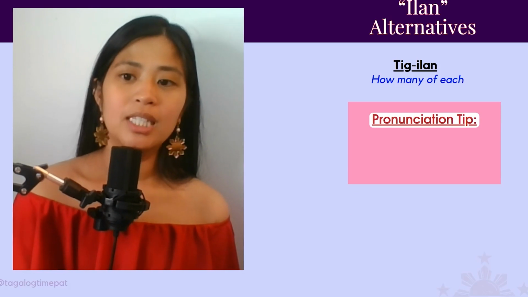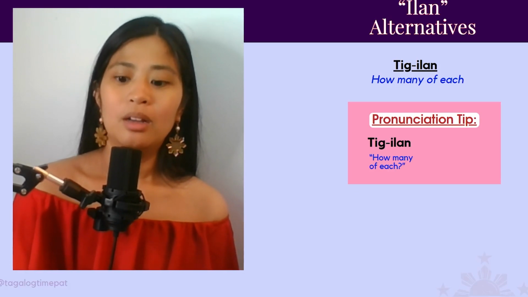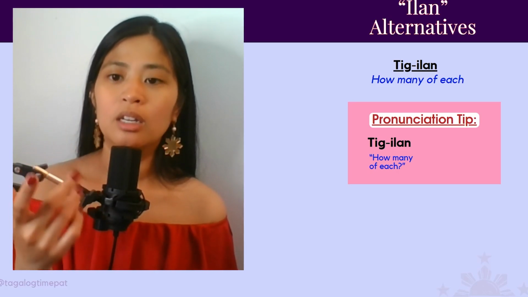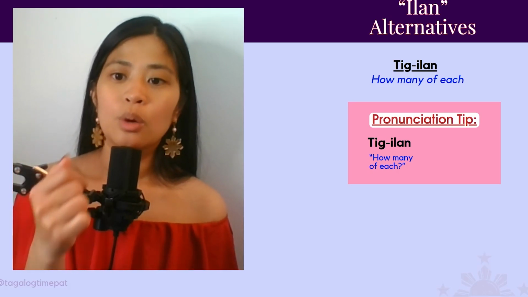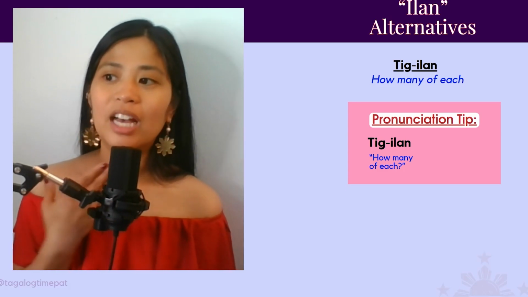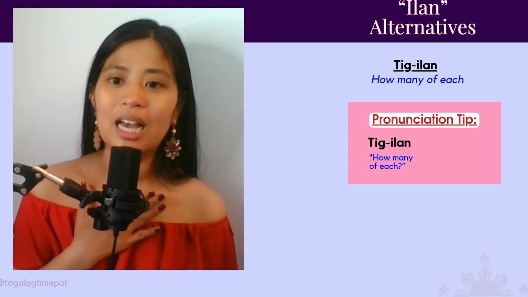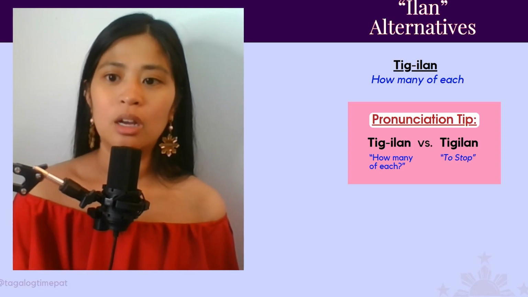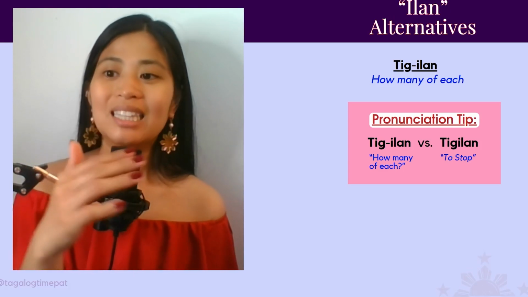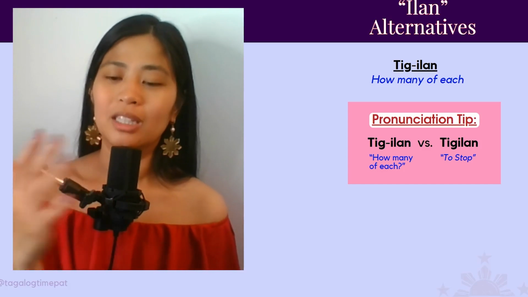And then just a pronunciation tip here. Tig-ilan is a homonym, meaning it can have different translations depending on how it's pronounced. So, tig-ilan, when there's a hyphen in it, you have to have that glottal stop. Tig-ilan. That means how many of each. When there's no hyphen, tigilan, it's just one word, tigilan.